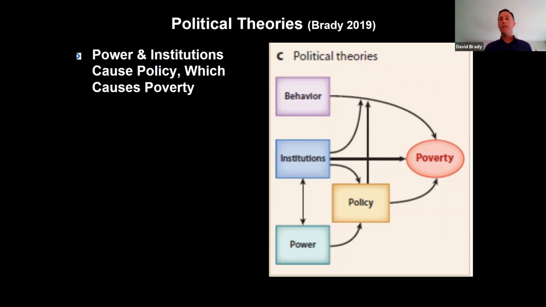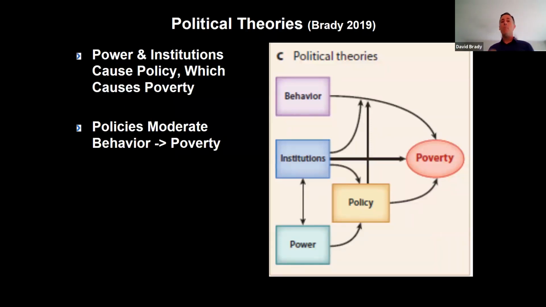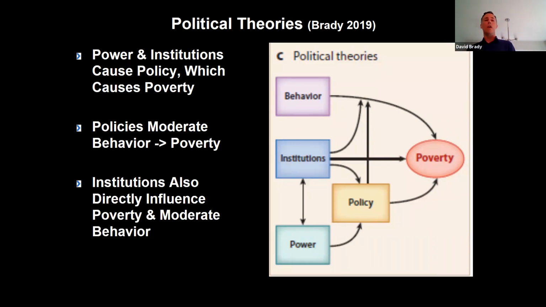And social policies are the principal factor that explains whether a country has systemically high or systemically low poverty. Now, more to the point, policies moderate the relationship between behaviors and poverty. We make choices politically about which risk groups we're going to take care of and which ones we're not. And we've made a choice in the United States to not moderate the relationship between single motherhood and child poverty. And that's why it's so strongly associated with child poverty. But more to the point, we would say that institutions also directly influence poverty and moderate behavior.